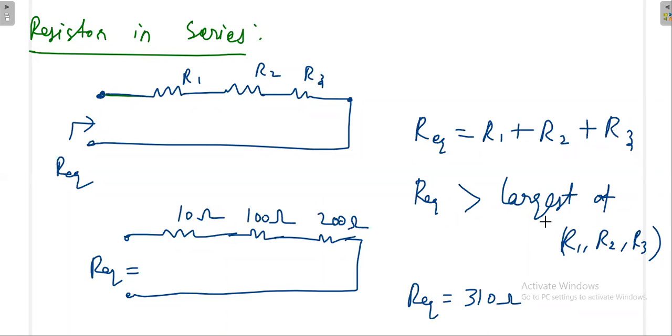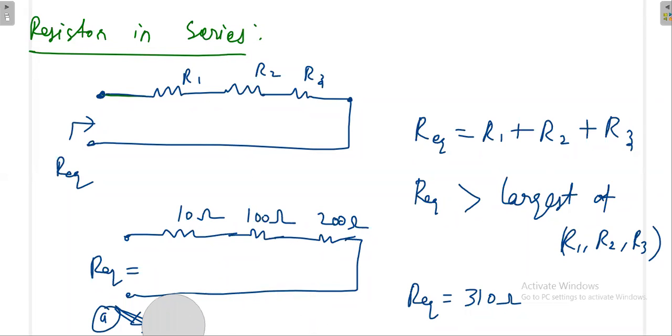You should know this trick, because suppose they give this problem in a competitive exam, you know how to solve it, but I will solve some tricky problems with this concept later. If every option is less than 200, then you can neglect those answers. If three options are given less than 200, then without doing any algebra or mathematics, you can neglect those options and choose the option greater than 200. That's why this trick is needed.